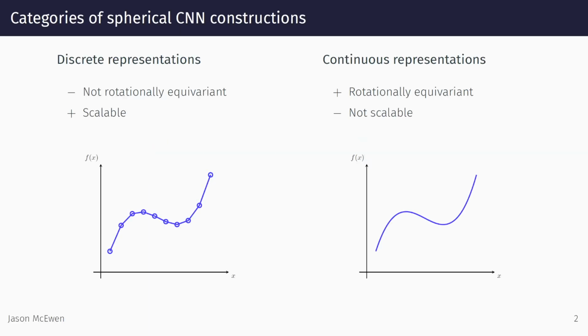Spherical CNN constructions can be broadly classified into two categories. Discrete frameworks necessitate an approximate representation of spherical signals, losing the connection to the underlying continuous symmetries of the sphere, and thus cannot fully capture rotational equivariance. However, they can typically be computed efficiently. Continuous approaches constructed natively on the sphere, typically through spherical Fourier representations, do capture rotational equivariance, but are highly computationally demanding.